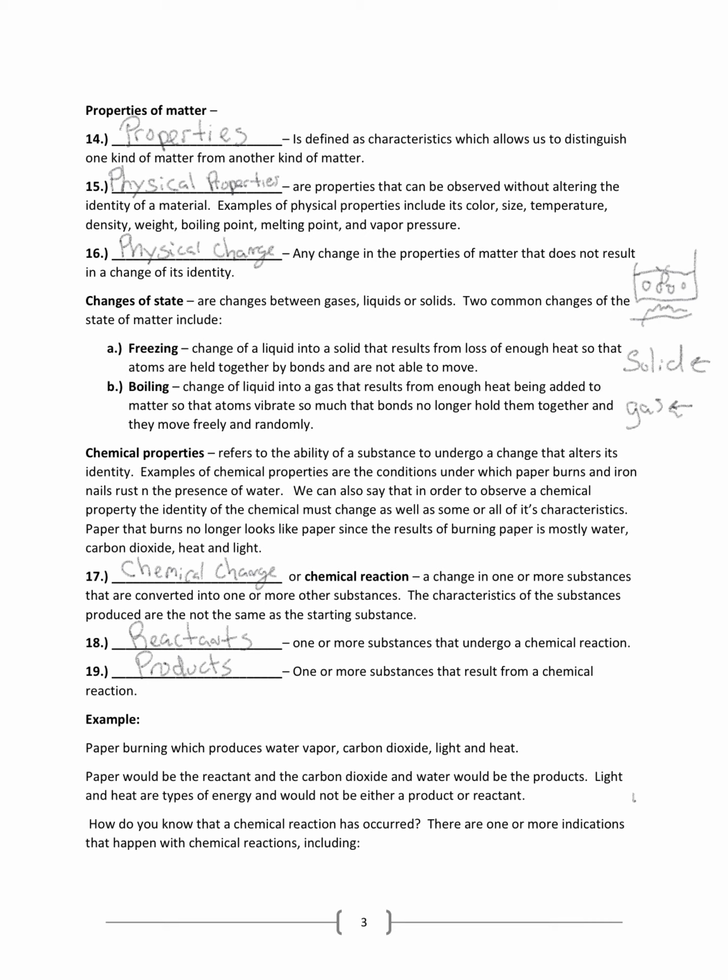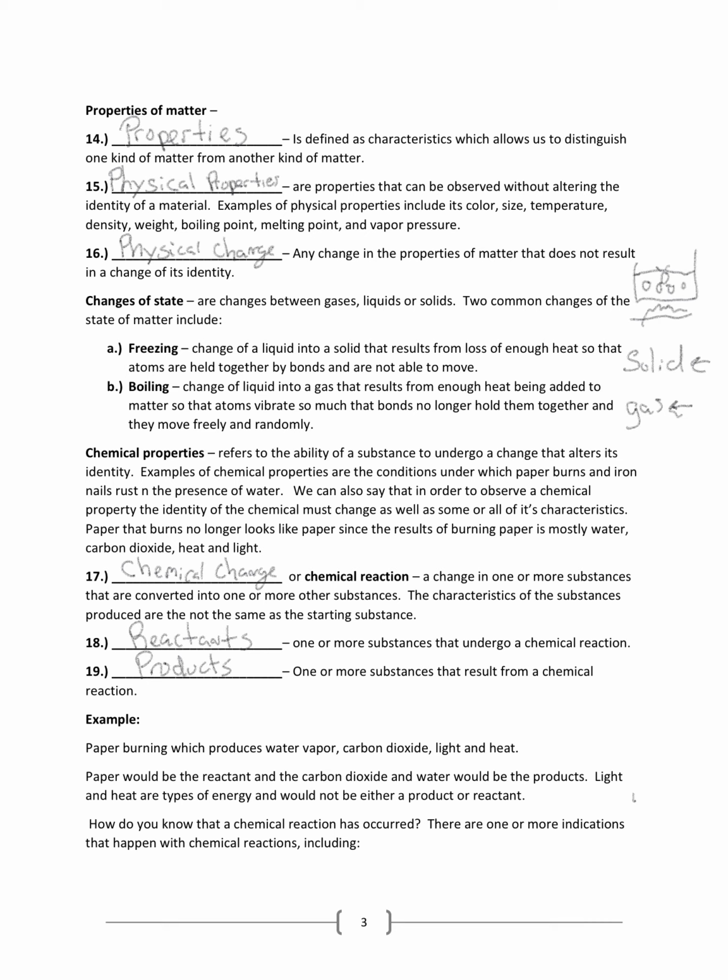Paper that burns no longer looks like paper, since burning paper results in mostly water, carbon dioxide, heat, and light. So after it burns, you can't write on paper. It's not the same anymore. You are left with a lot of times ash, and the ash probably is made up of carbon, but also other substances that are in paper that are not burnable, that won't burn.